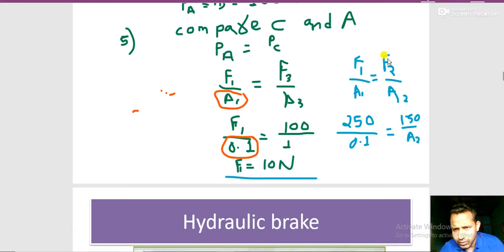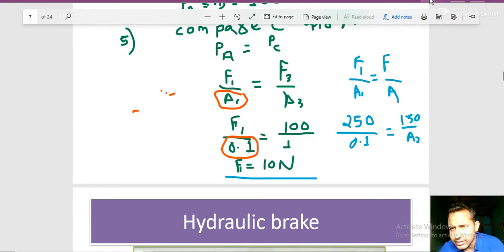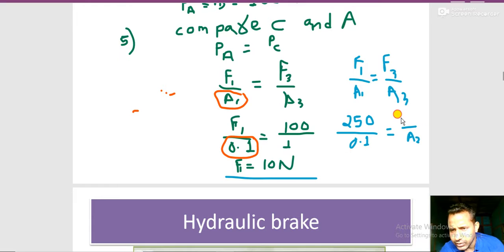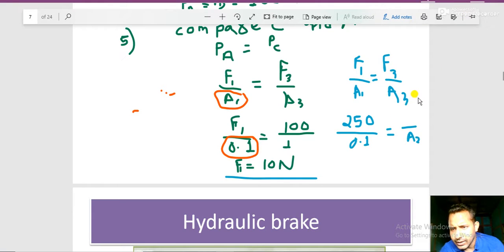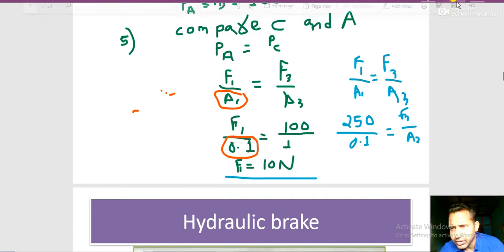Now F1 by A1 equals... why am I using F1 and A1 again? Because both values, force and area, are there, so we can do it easily. And just write here F3 and A3. This value is not given, so we'll find the value of F3. And the area is given as 0.2. I hope you got it. I should erase this. Now after this we can solve.